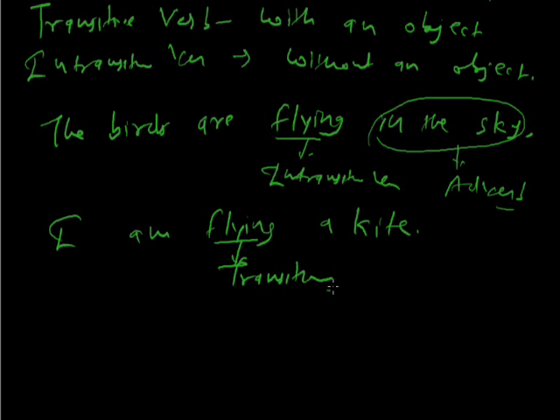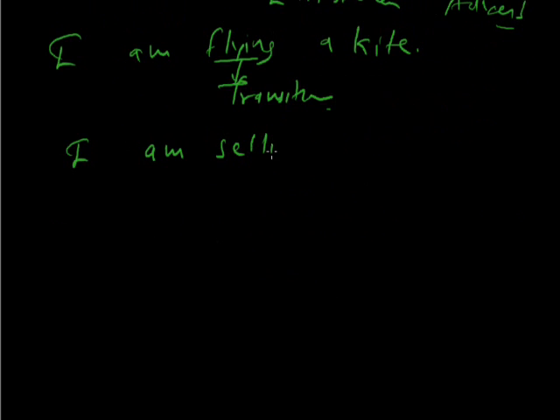Clear? One more example. I'm selling books. Books are the object of my action selling. We do have an object here. So sell is the transitive verb here, because books is the object of it.